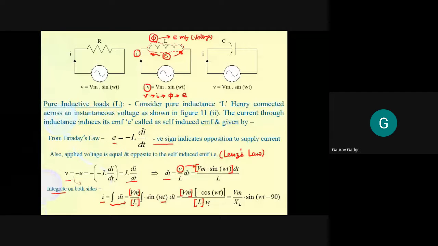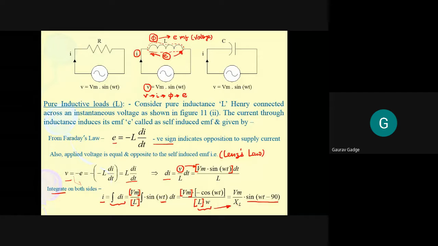So what you get is omega in the denominator. Now minus cos omega t can be adjusted by writing sine omega t minus 90. Right? So now what we are getting is Vm upon XL. What I did is I just replaced this omega L by XL.